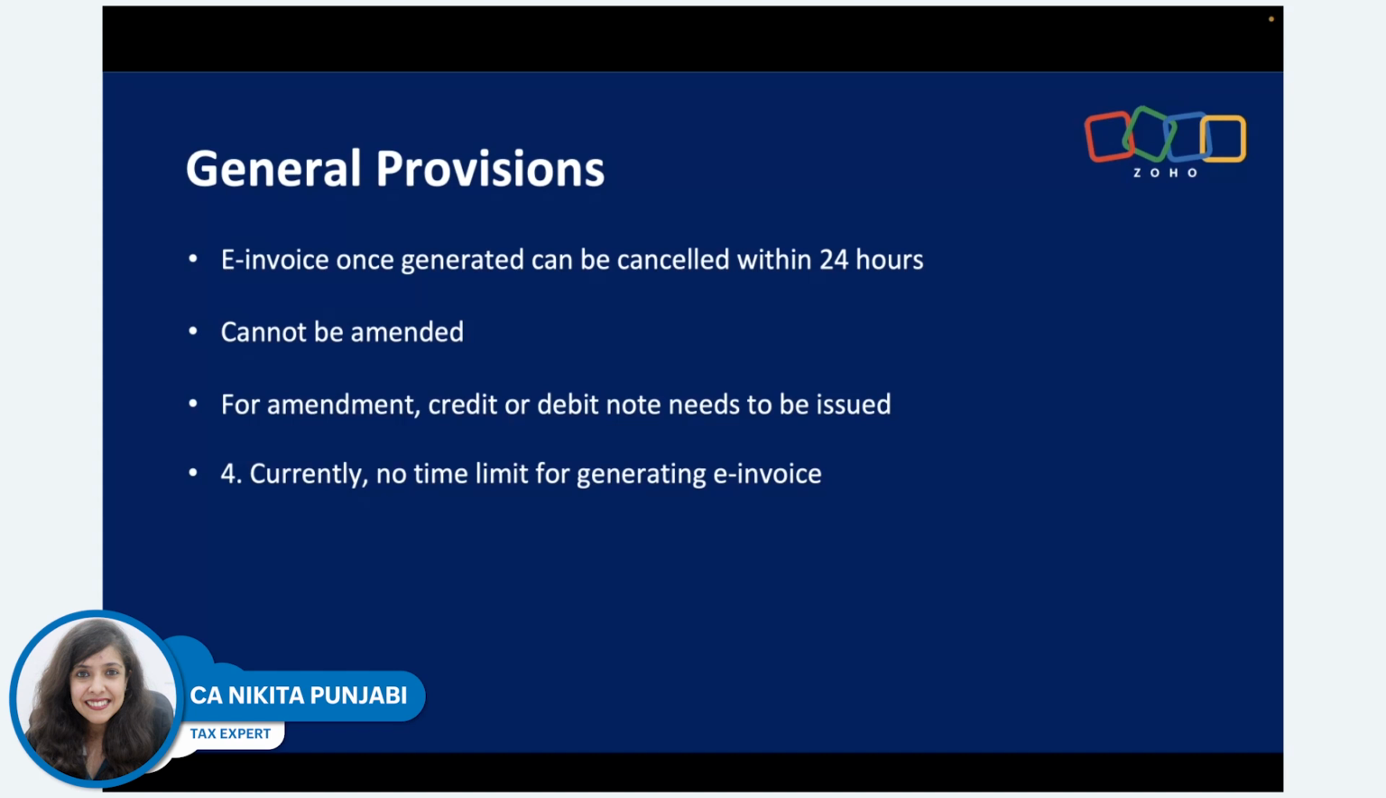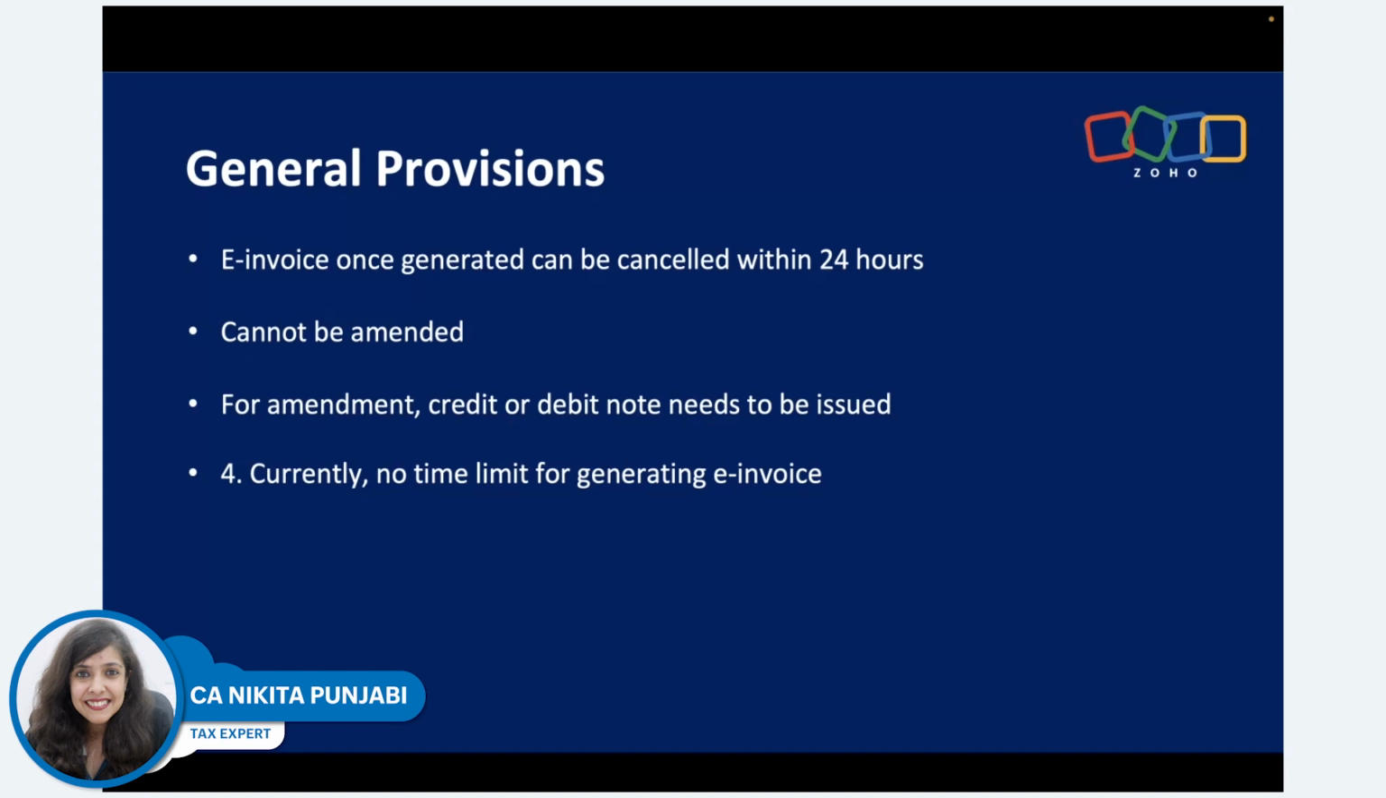Currently, there is no time limit for generating an e-invoice. So you might ask me, listen, I've generated my invoice today. Do I need to upload it immediately to the e-invoice portal? If you ask me the intention of the government, absolutely. The intention is that they want the details of the invoice on a real-time basis. But as of now, there is no law that tells you that you need to generate it within 7 days or within 10 days or whatever. So as of now, you can generate it up to the filing of your GSTR-1. That is the normal understanding. But of course, the intention of the government is not that. The intention is that they want it on a real-time basis.